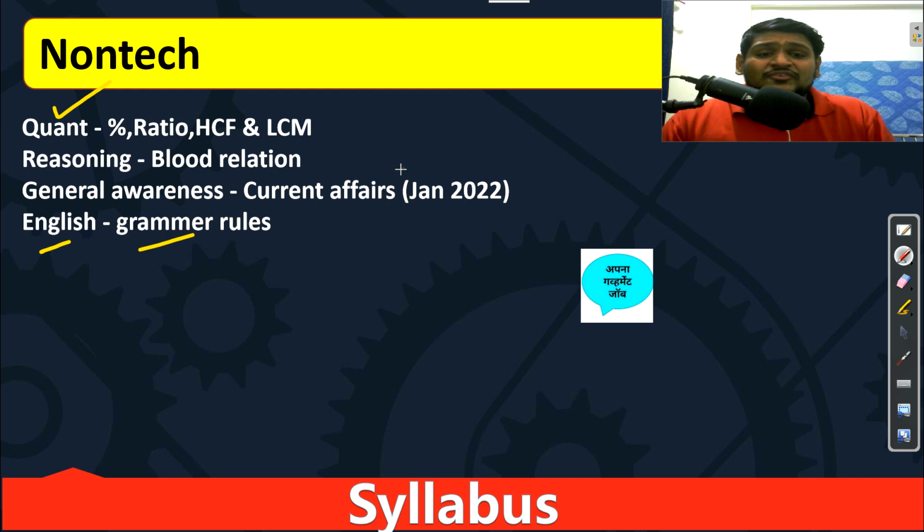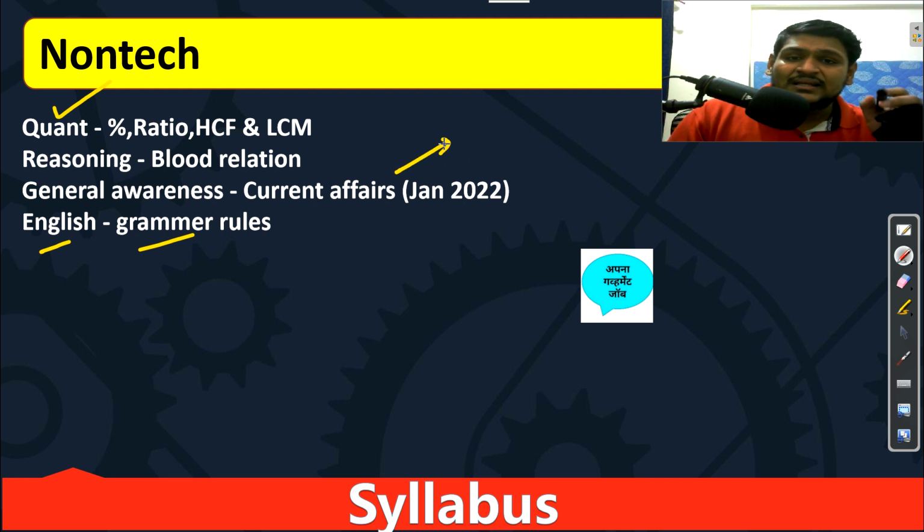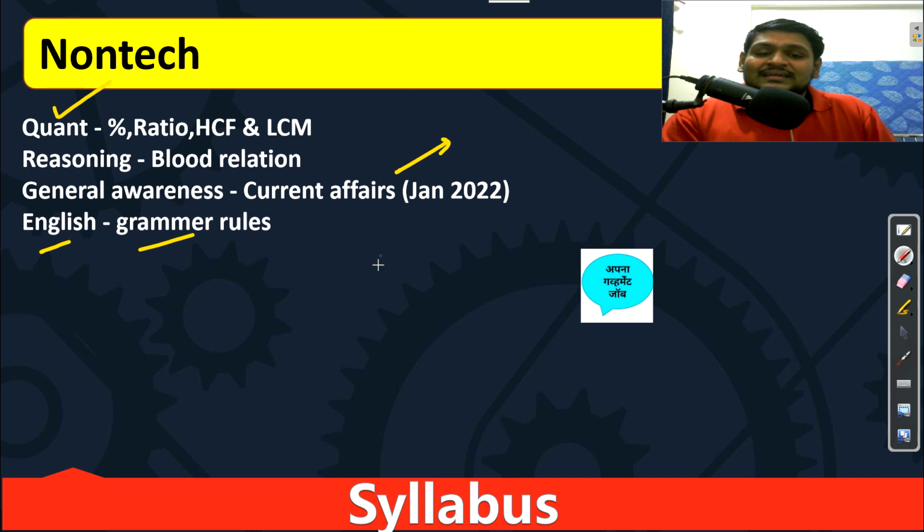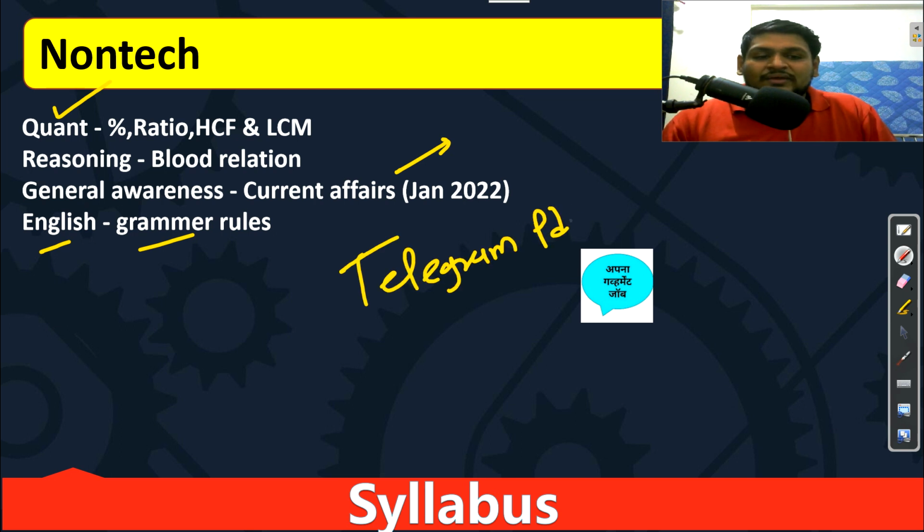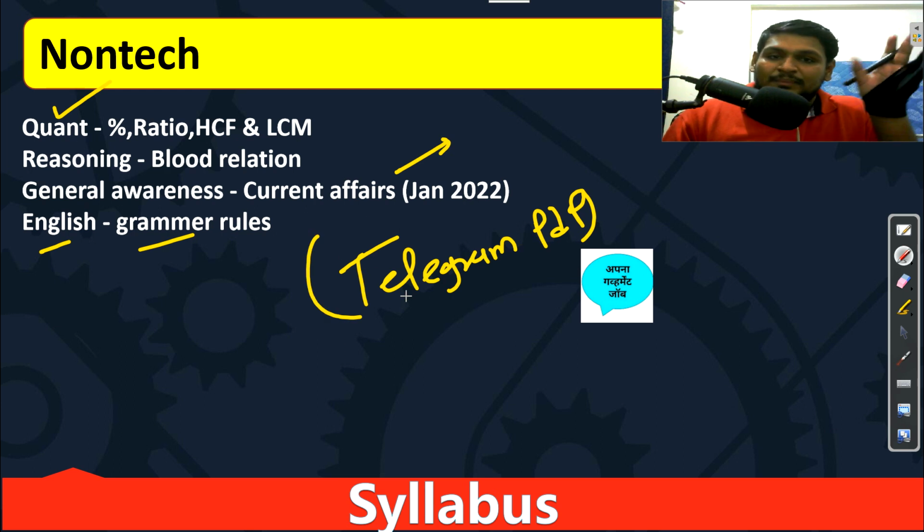Current affairs you will read from our website. In the description you will get the link. So just follow that on our website. And now the other thing, that is your Telegram PDF. How to utilize this Telegram PDF perfectly, which is the most important part of your preparation journey.